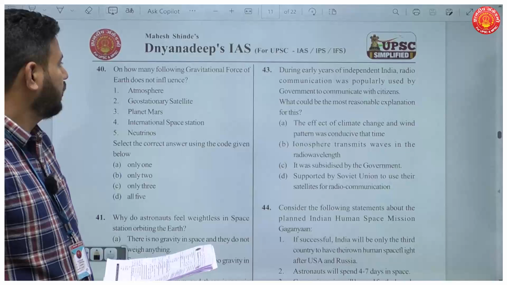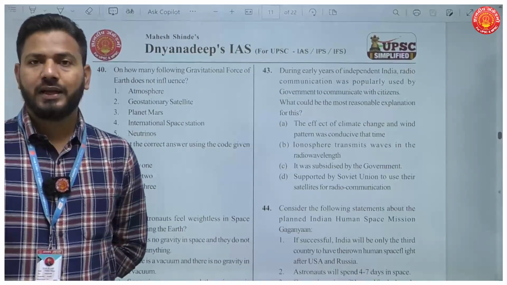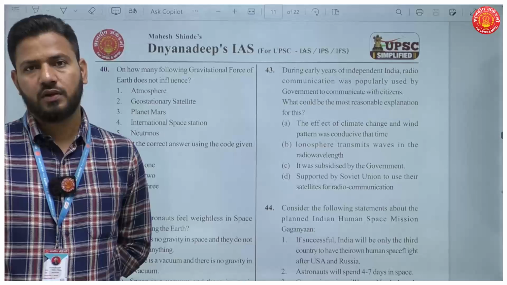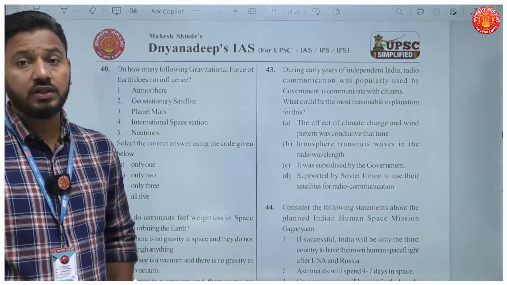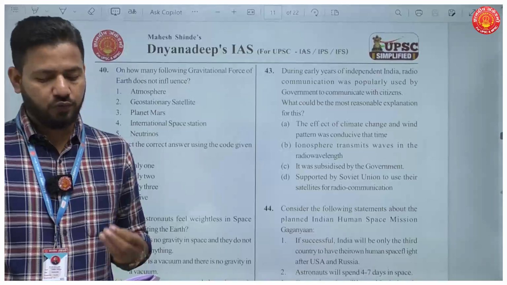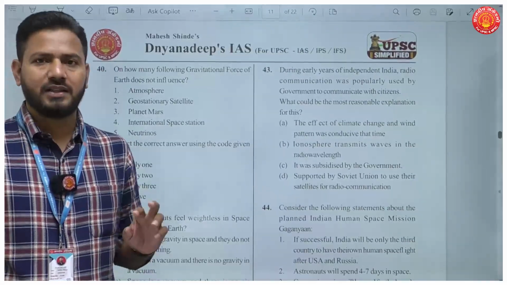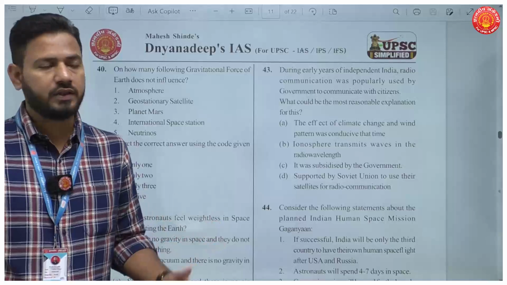How many of the following does Earth's gravitational force not influence? Now, this question is based on Newton's law of gravitation. Every body in the universe attracts every other body with a force which is directly proportional to the product of the masses and inversely proportional to the square of their distance.